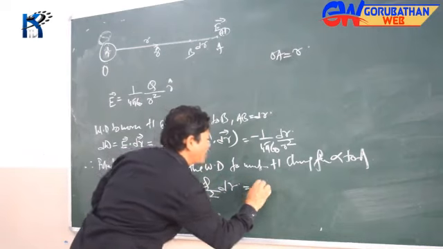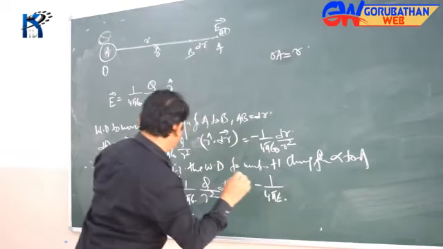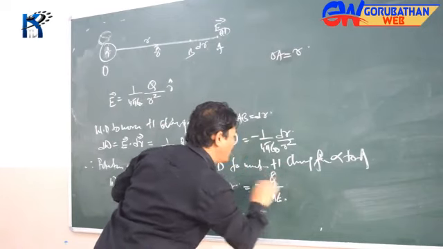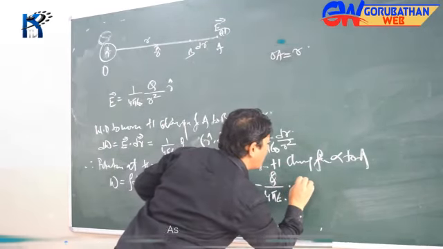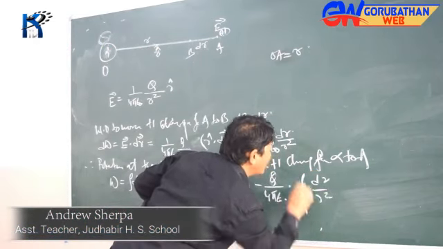And here I go, that's equal to minus 1 by 4 pi epsilon naught. I'll bring q here, and that is the integration of dr by r square from infinity to r.